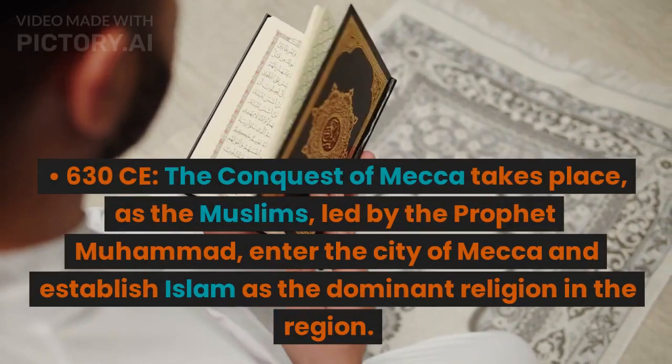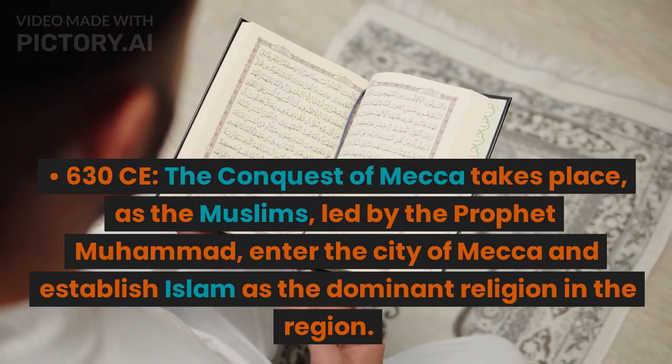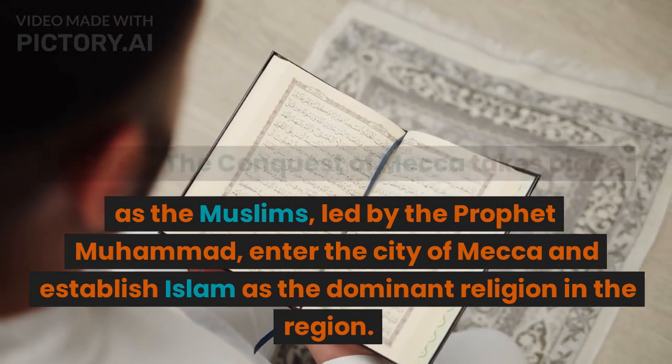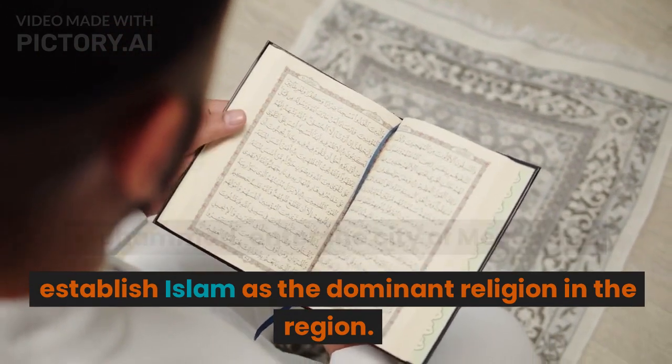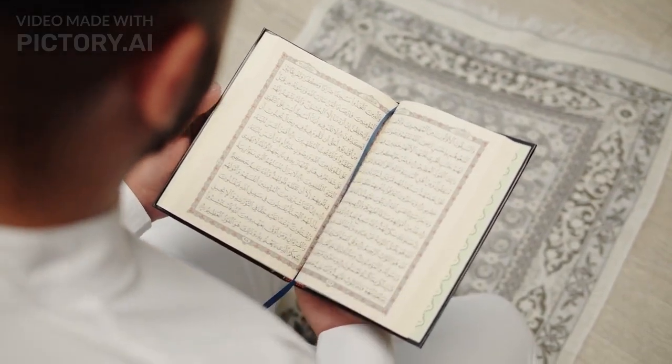630 CE. The conquest of Mecca takes place, as the Muslims, led by the Prophet Muhammad, enter the city of Mecca and establish Islam as the dominant religion in the region.